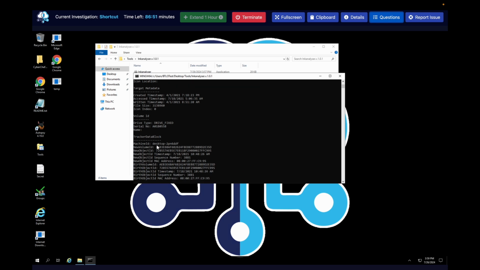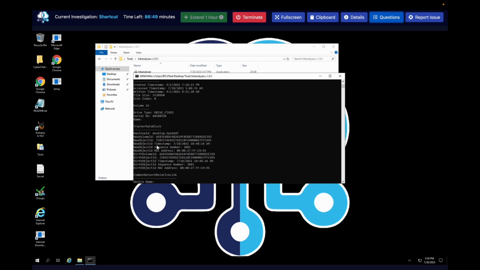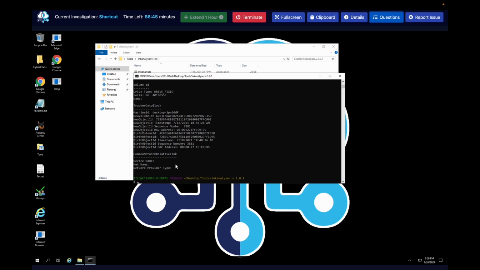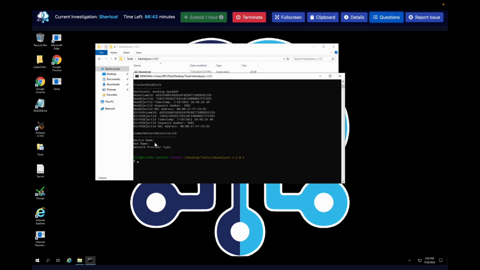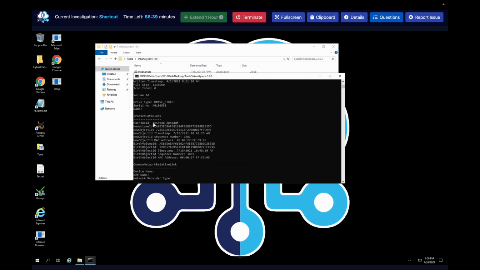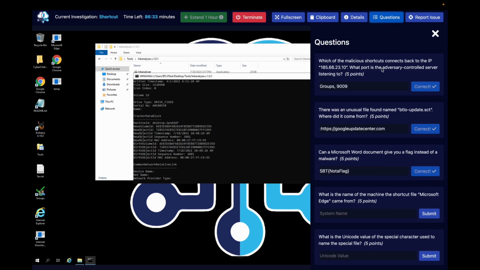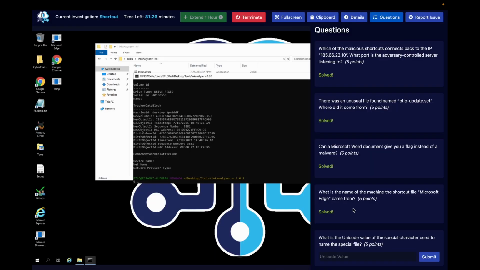We have the machine name that requested the shortcut. We even have the MAC address. Ooh. And we have the device. Well, no, the device name is blank. That's network stuff. So I think this is the main thing we're worried about, the machine name. So let me copy that and place that in here. All right, there we go.